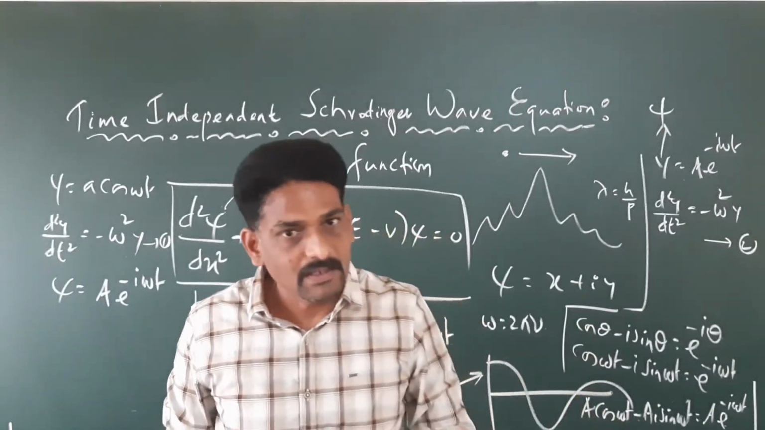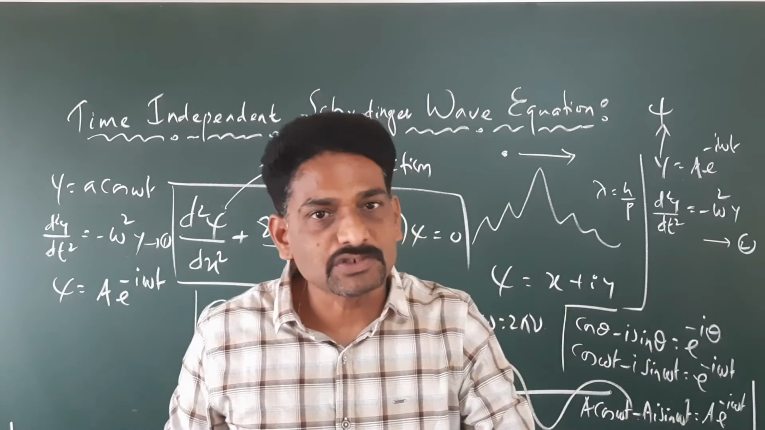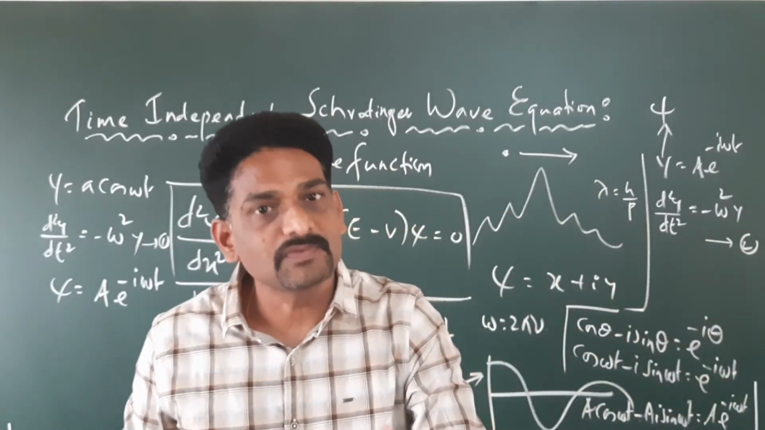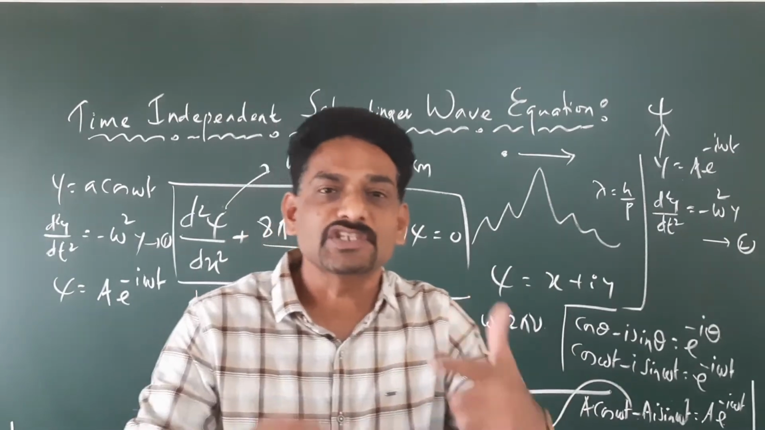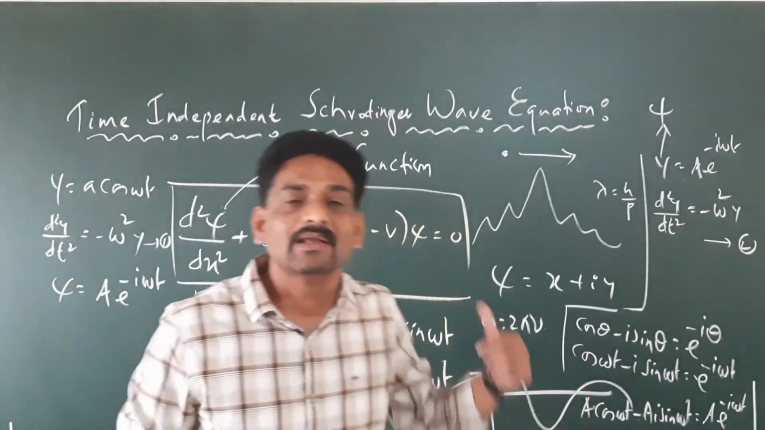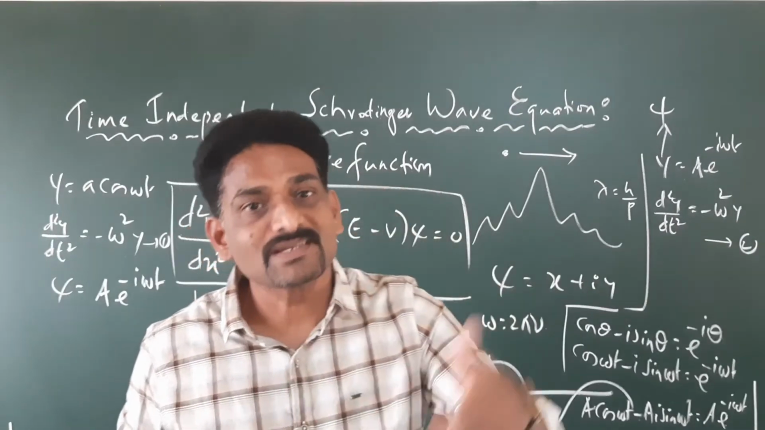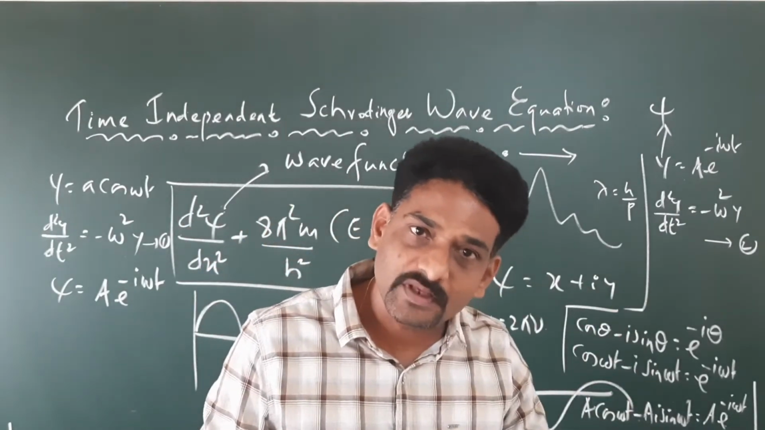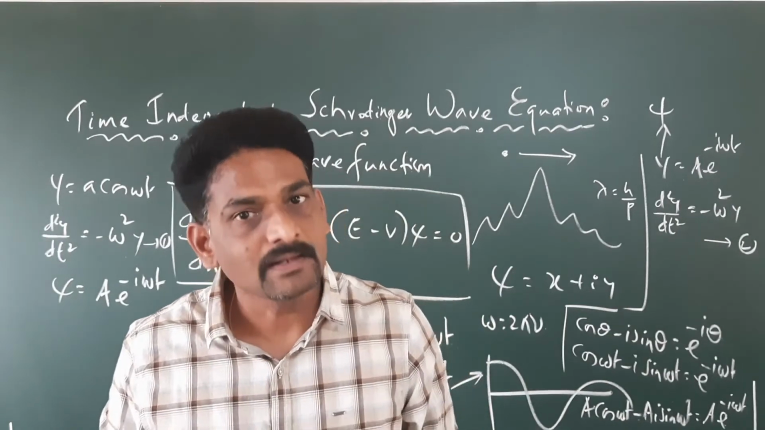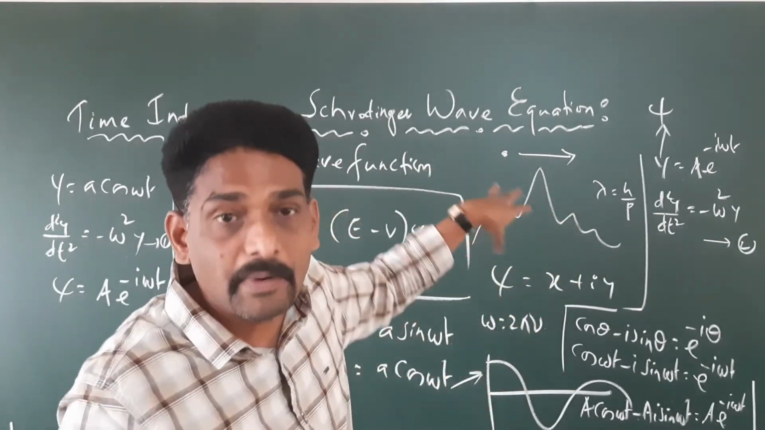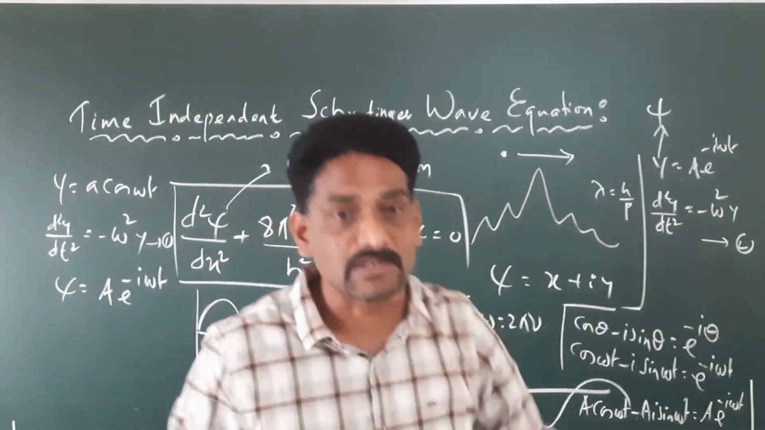So I will repeat. The time-dependent Schrodinger wave equation takes care of both the position and time changes of the de Broglie wave, whereas the time-independent Schrodinger wave equation takes care of the changes in terms of only the position of the de Broglie wave. Right? Then the question is, why are we going for only time-independent? Why can't time-dependent also?